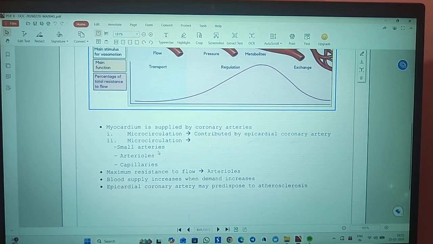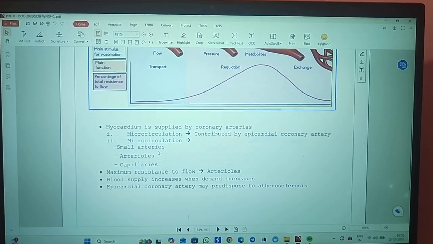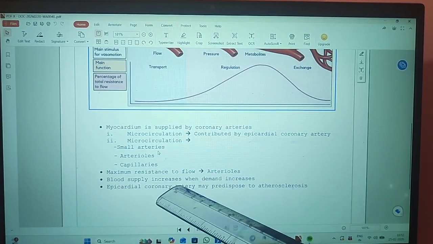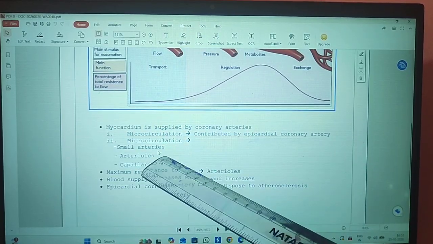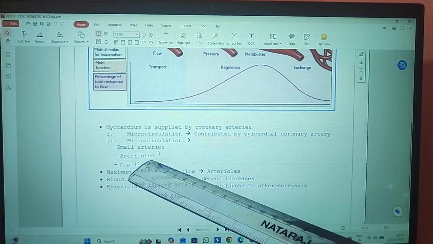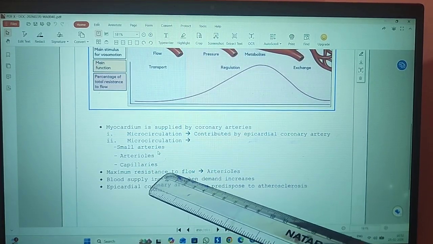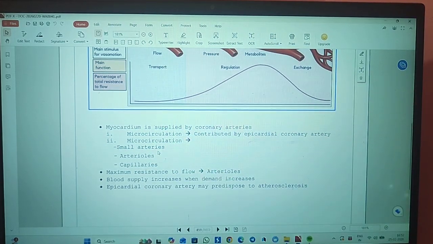Here the epicardial coronary artery is the artery more predisposed to atherosclerosis. Now, I told you whenever the demand increases, blood supply increases. How is that happening? That is happening by the micro circulation. The small arteries, arterioles and capillaries are capable of changing their diameter. This helps the myocardium when there is a demand for oxygen, like exercising time. The arterioles will increase the diameter and help in those conditions.